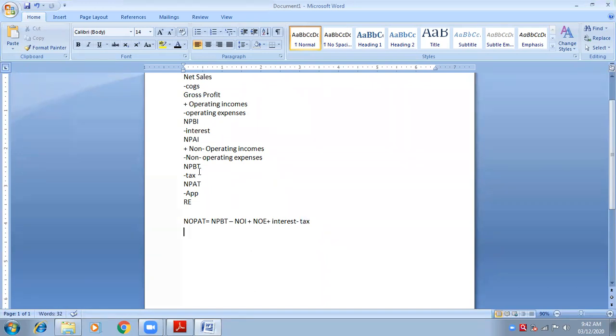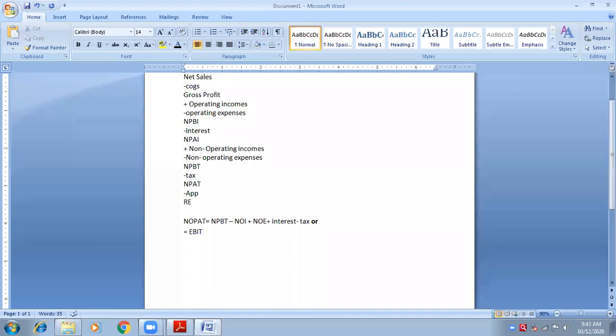Suppose net profit before interest is only given in the question. So you will say ready-made profit is available, no? Either of the formulas will be applicable. Next formula: suppose EBIT is available in the question. EBIT means earnings before interest and tax.